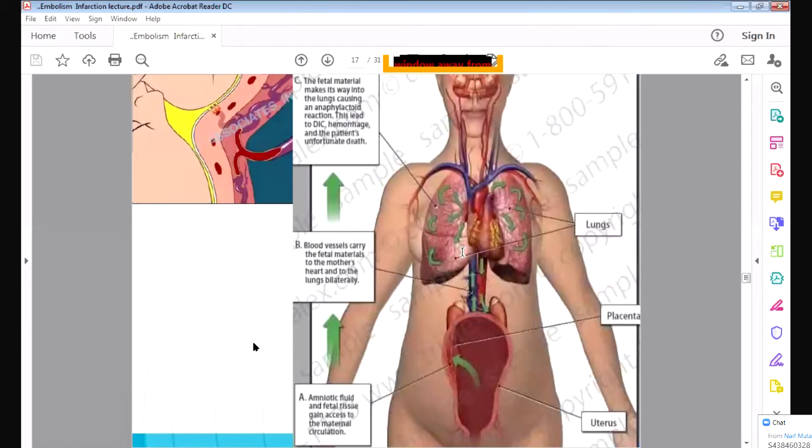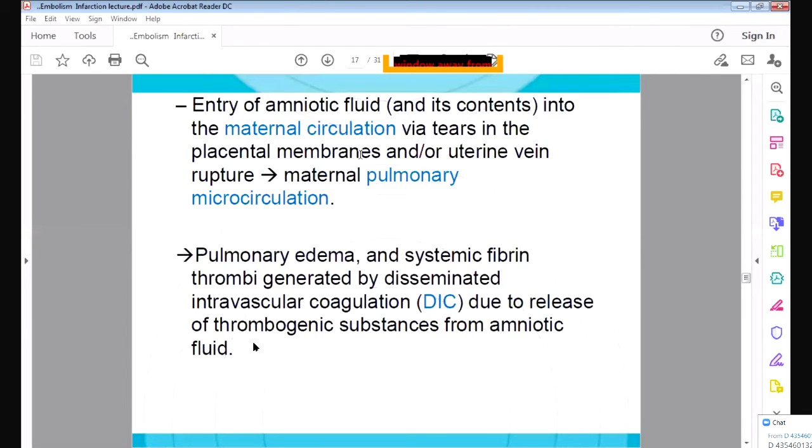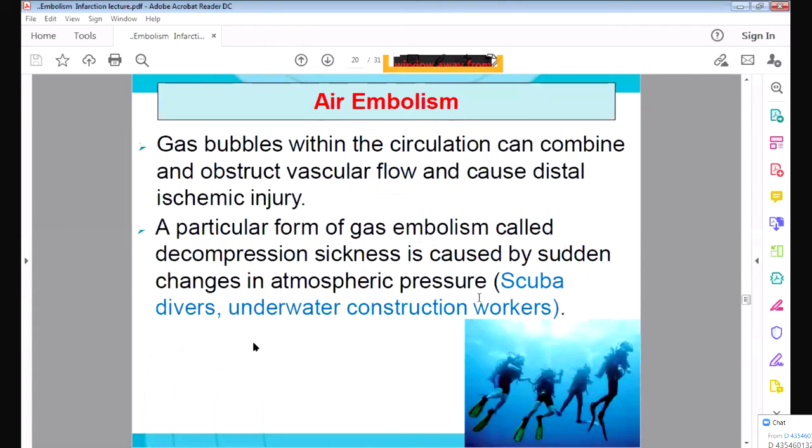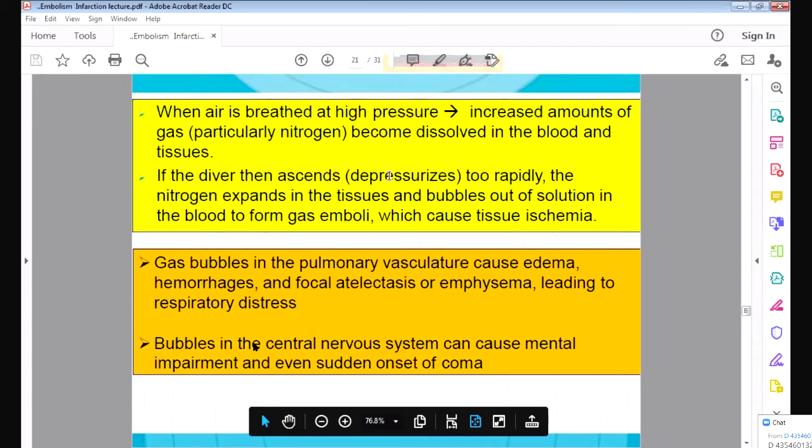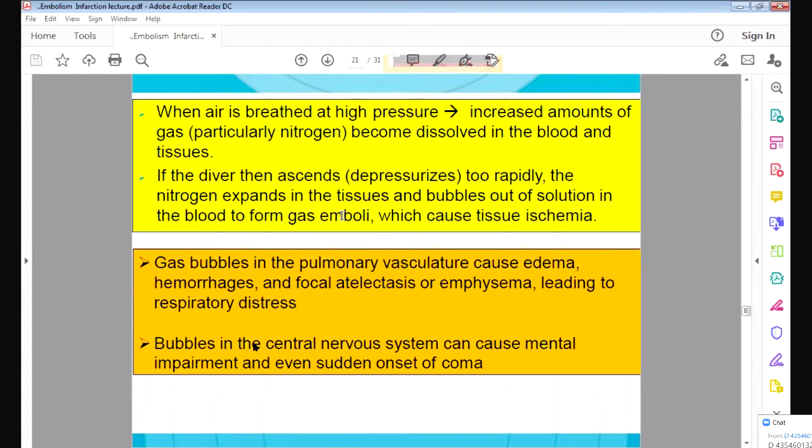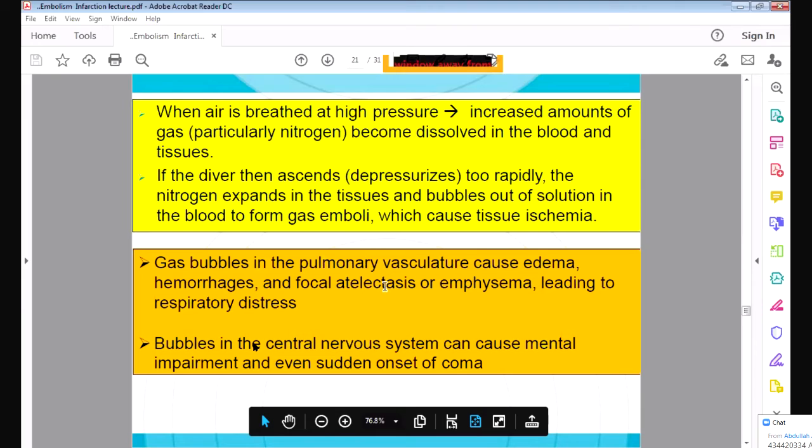Finally, you have the gas embolus or air embolism, especially in scuba divers. When they go down into the sea, the gas gets dissolved, and when they come up, the gas rapidly comes out of the blood and forms bubbles in the blood. These bubbles can obstruct the blood vessels. They can cause ischemia and infarction. They can also go to the pulmonary circulation and cause hypoxia, less oxygen, and also these bubbles can go into the brain and cause coma.